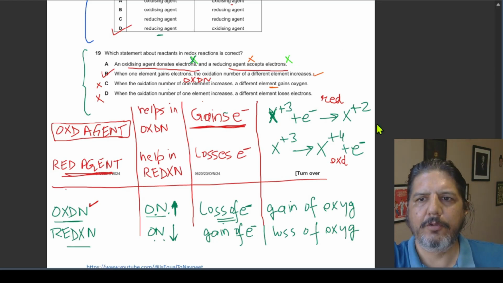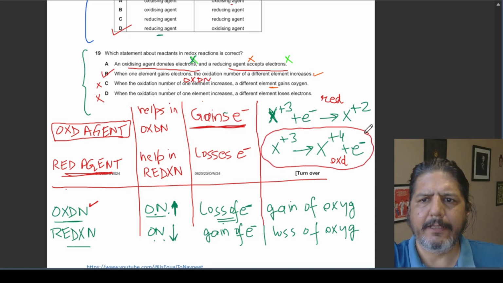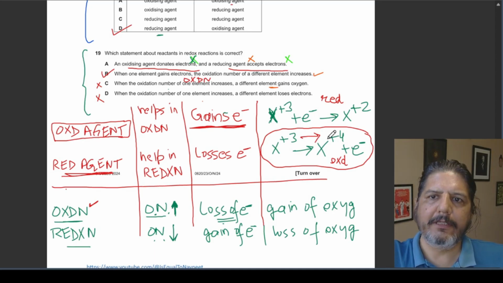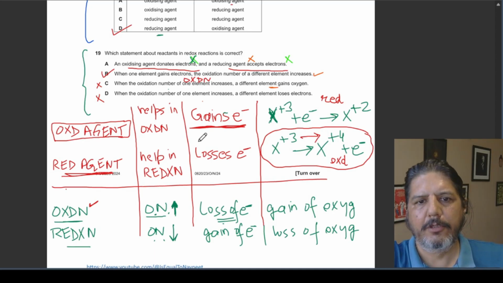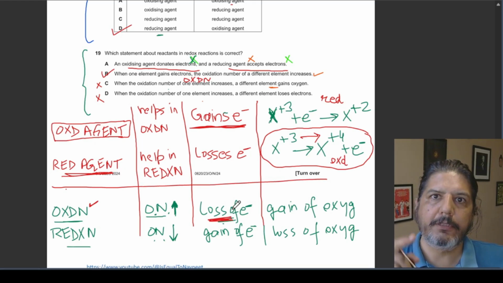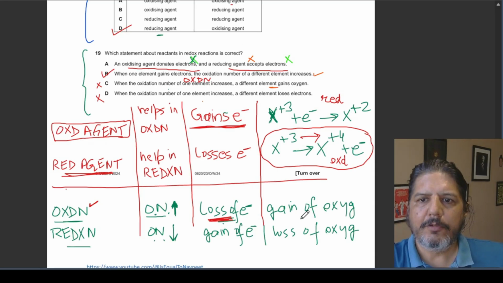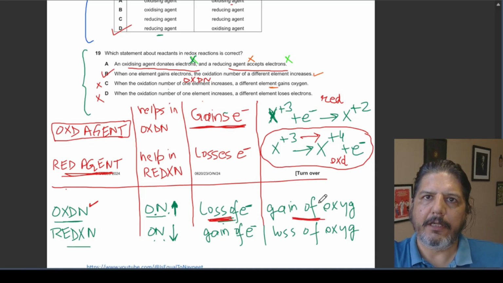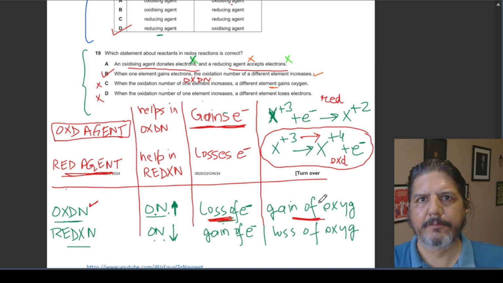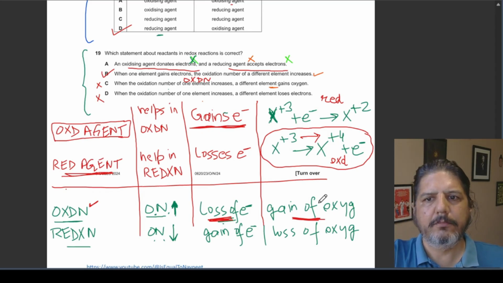For example, let us assume there is an entity X plus 3. Now the oxidation number increases from +3 to +4. It will increase by loss of electrons. So remember that oxidation is loss of electrons. In terms of oxygen, oxidation happens when there is a gain of oxygen. Loss of electrons, gain of oxygen.